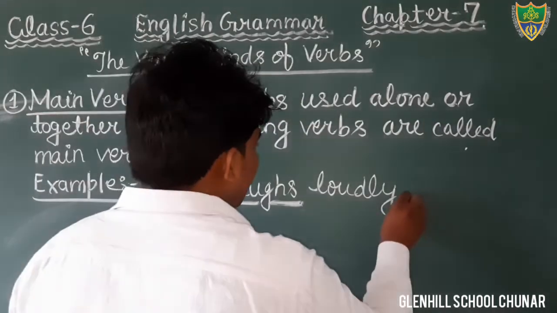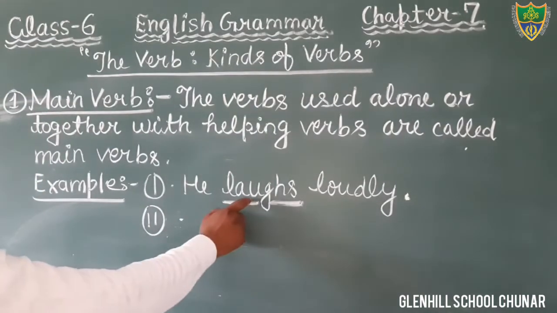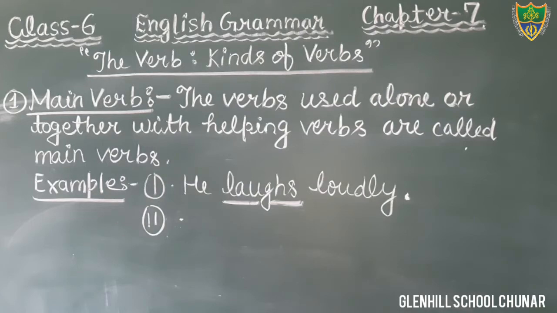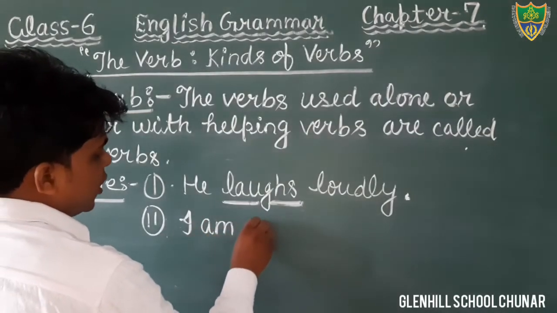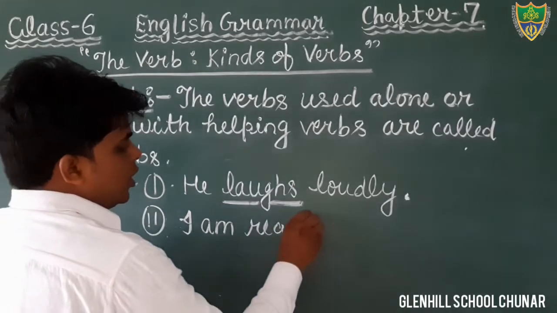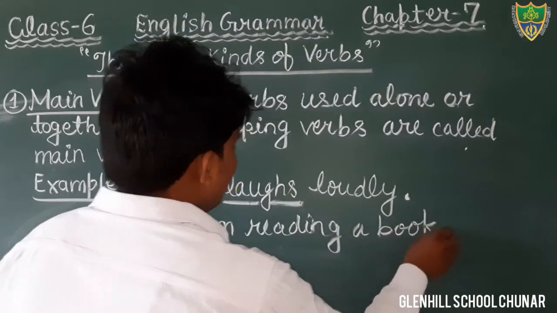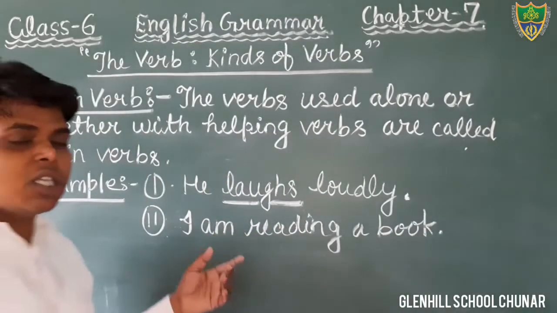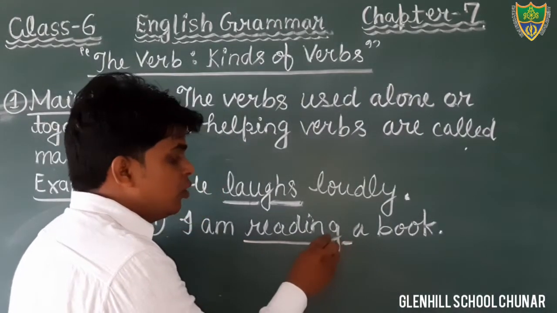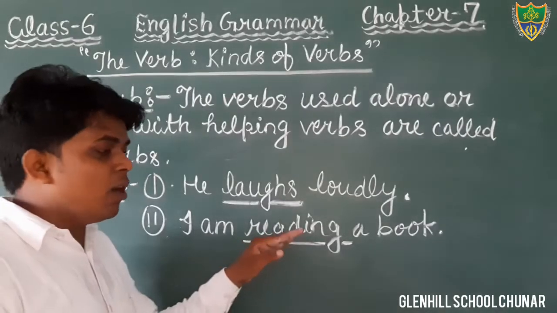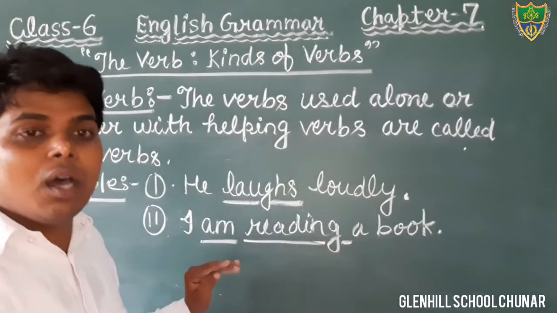Okay, one more example we can see here. Another example. I am reading a book. You can write. This is your sentence. In this sentence, what is main verb? The main verb is reading. It denotes the action. And what is helping verb? The word am is a helping verb.